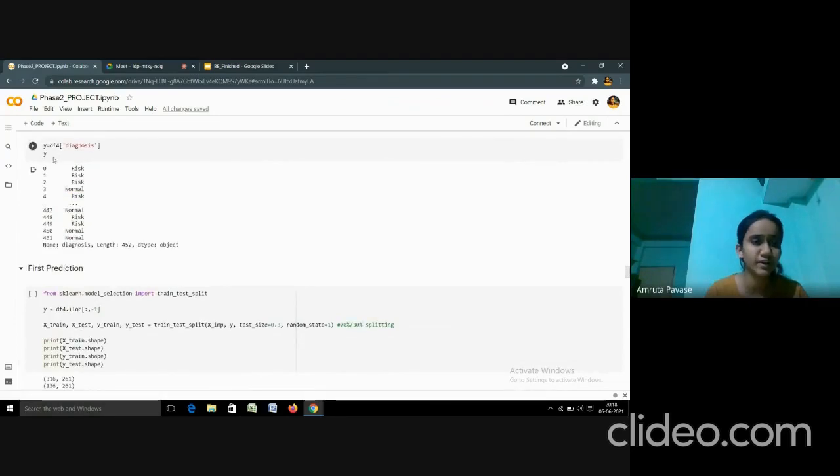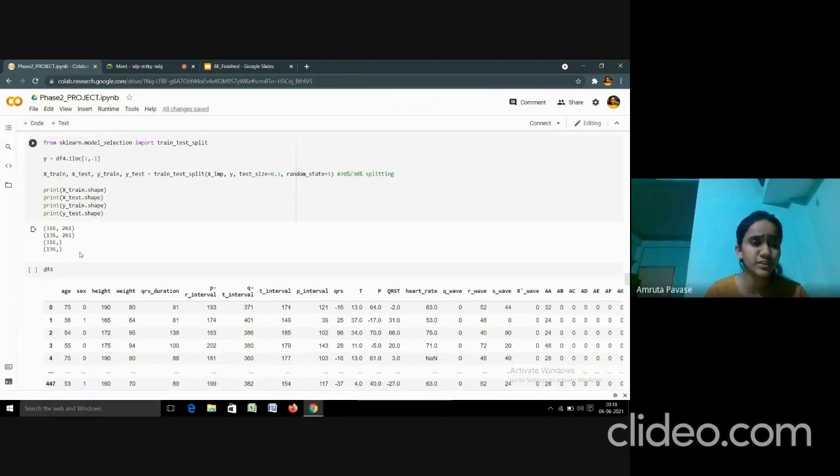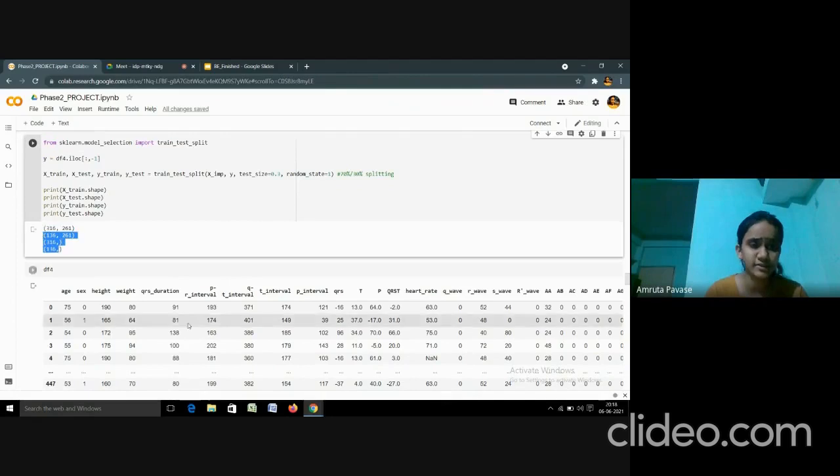These are the target variables of the machine learning algorithm. This is the actual implementation of the machine learning algorithm. The whole data set is split into training and testing, where the training data set is 70% and the testing set is 30%. These are the dimensions of the training and testing data sets.